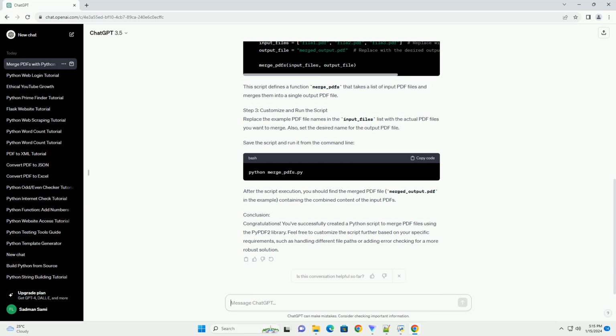Conclusion. Congratulations! You've successfully created a Python script to merge PDF files using the PyPDF2 library. Feel free to customize the script further based on your specific requirements, such as handling different file paths or adding error checking for a more robust solution.